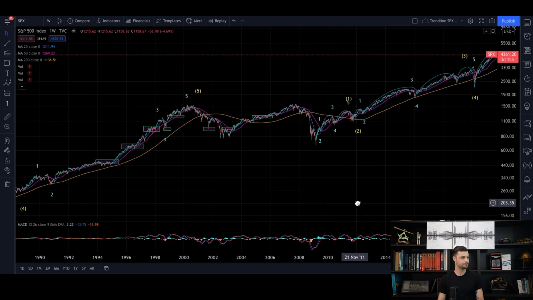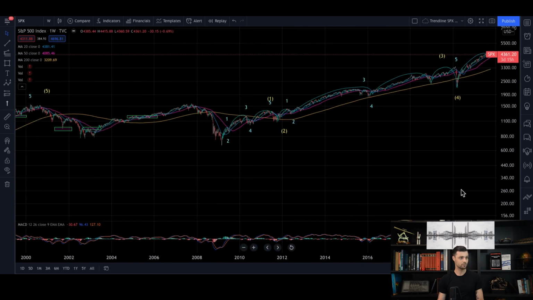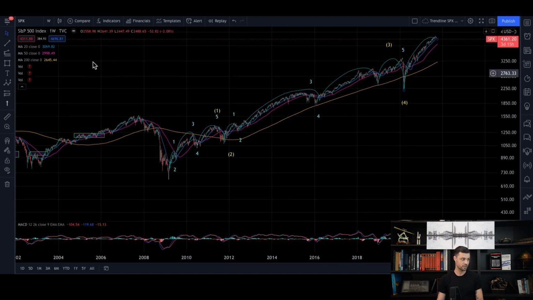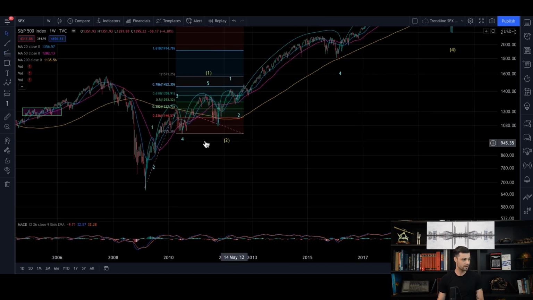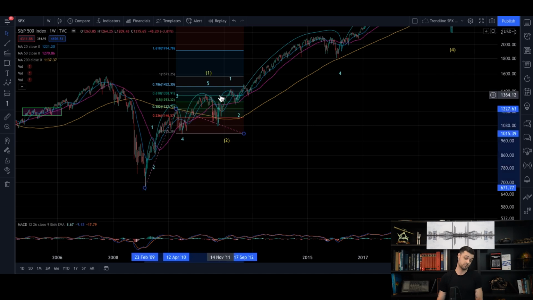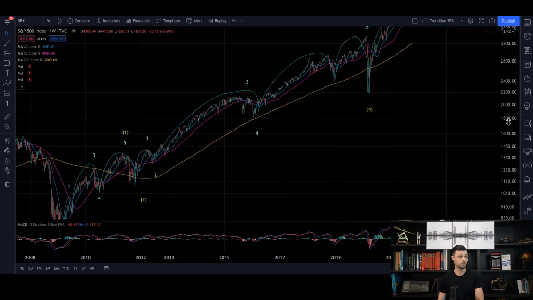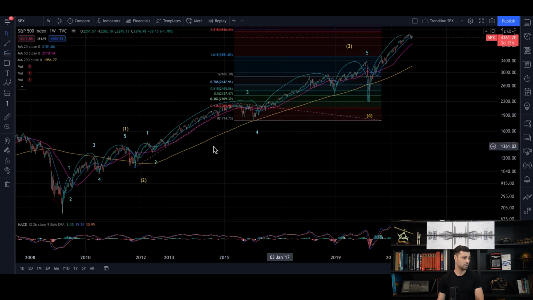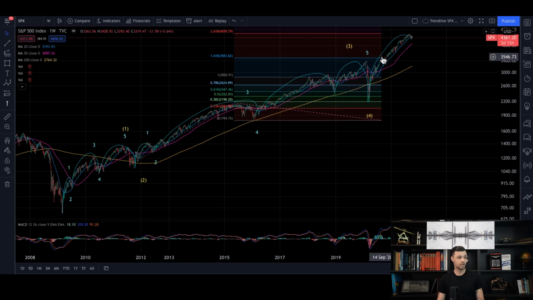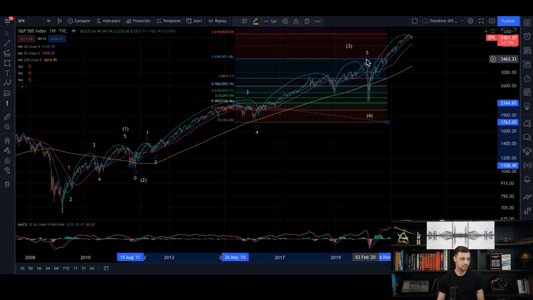Now, we're going to check if it was working because we already have a counting here. So we're going to just check what kind of ratios it gave us. Oh, funny, exactly the same. We have a third wave extended here, and the fifth wave is going to the 0.618 and then corrects. Okay, interesting fact. And what about doing it here? So 1 plus 3. Okay, this one is not perfect, but we got very close. Actually, it is not, let's be honest, but we are close to the 1.618. So we are close to the situation when the fifth wave is extended.